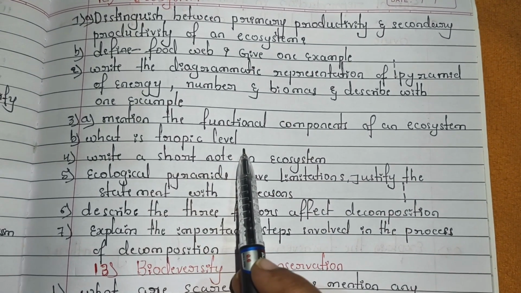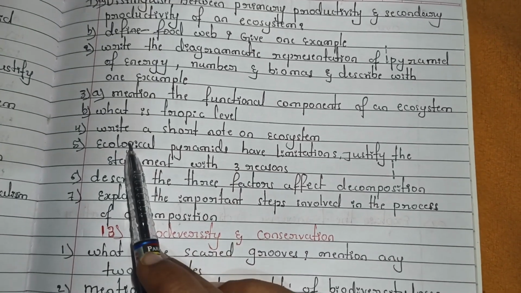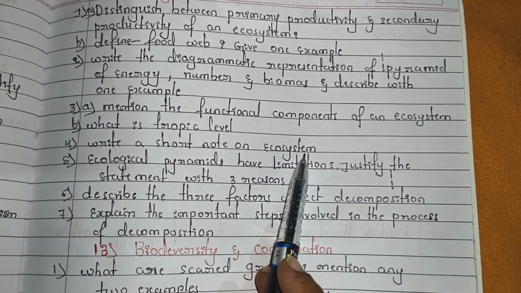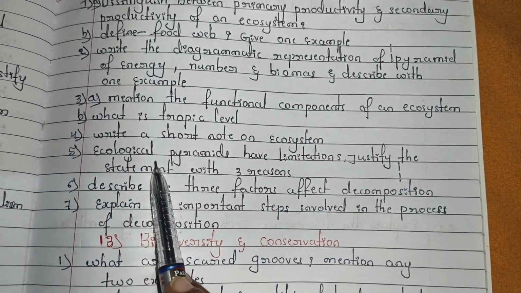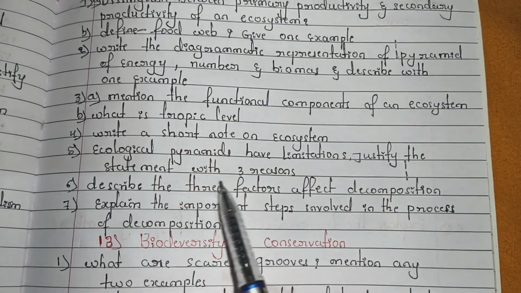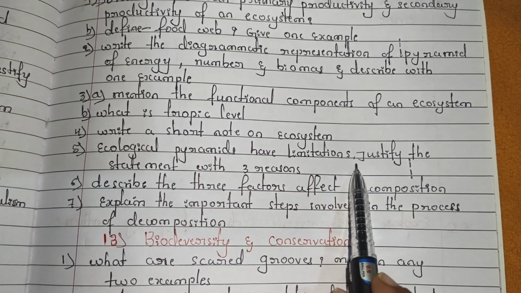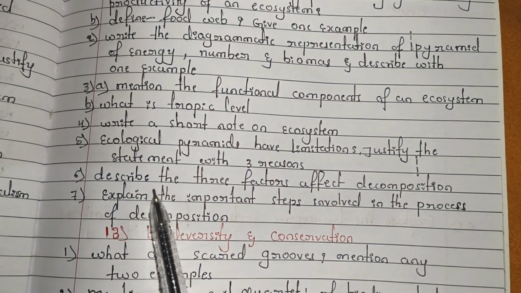B: what is the trophic level, you have to write the definition for the trophic level. And the fourth one: write a short note on an ecosystem. By taking any one ecosystem you have to explain it. Next, the fifth one: ecological pyramids have limitations, justify the statement with 3 reasons. Why do ecological pyramids have limitations, you have to justify by giving 3 reasons.